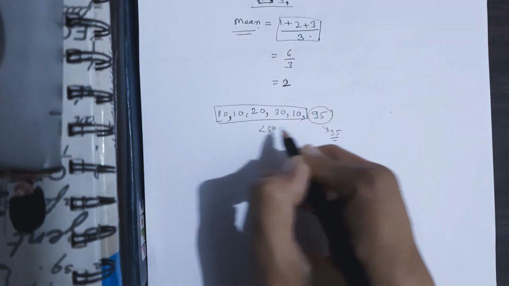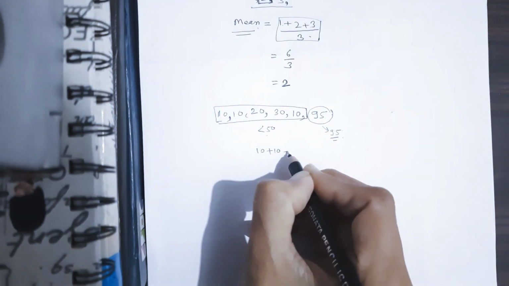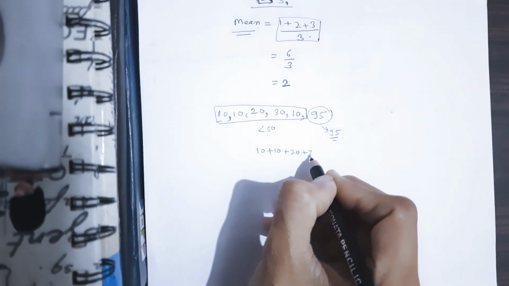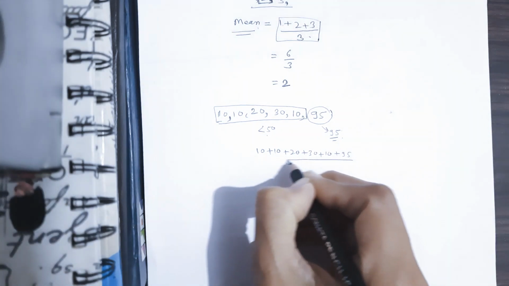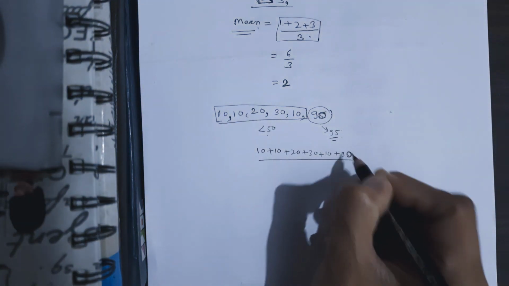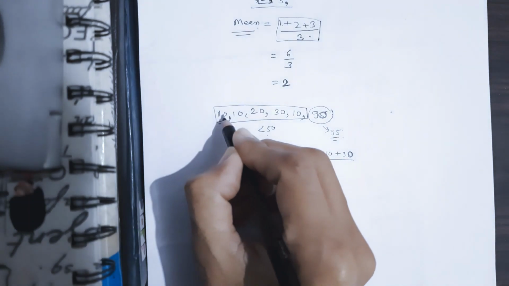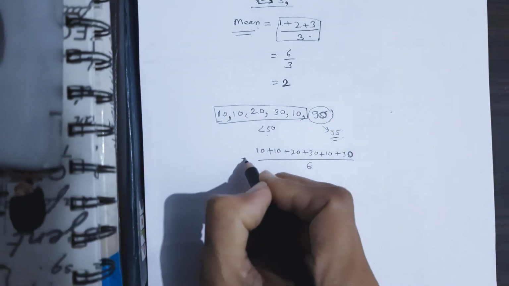So when we calculate the mean, what will it be? 10 plus 10 plus 20 plus 30 plus 10 plus 95 divided by, or just take it as 90 for simple calculation, so 90 divided by 6.